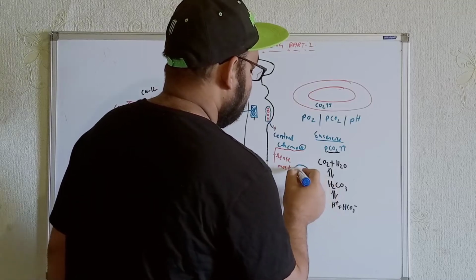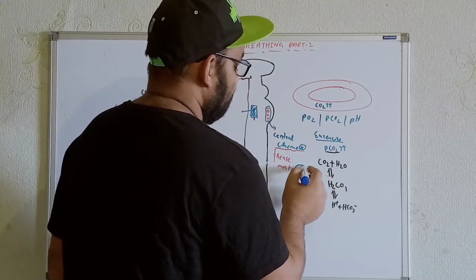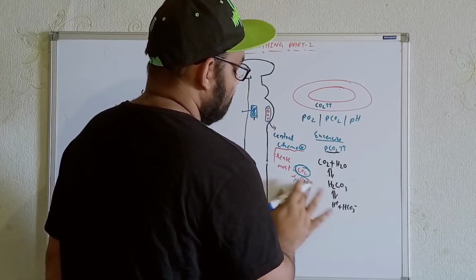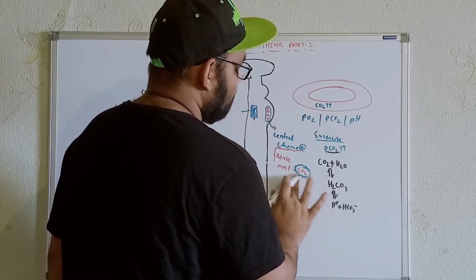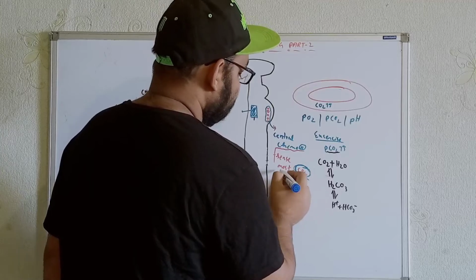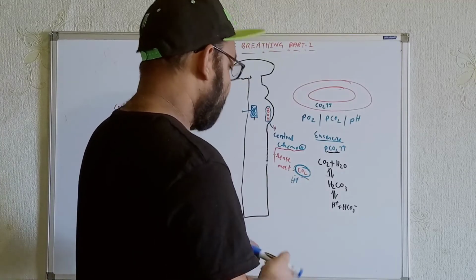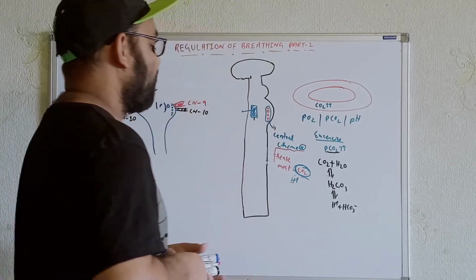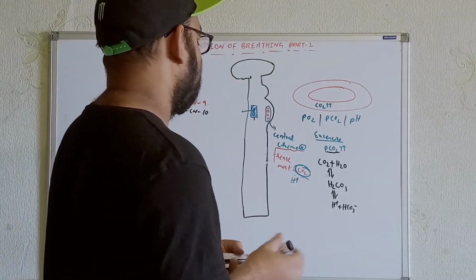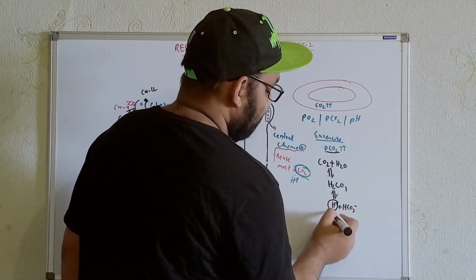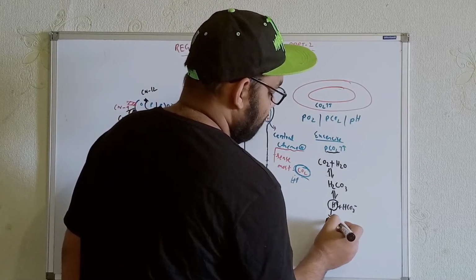So they are the main sensor for the carbon dioxide, not that much for the oxygen and pH. So we can remove from it. Another thing we can see from here is that they are also sensitive for proton. This is the proton H plus. Okay. Now we'll talk about how they are getting activated and what type of functions we'll get over here. Now see, whenever this proton we are getting over here, along with that we are also getting the bicarbonate.